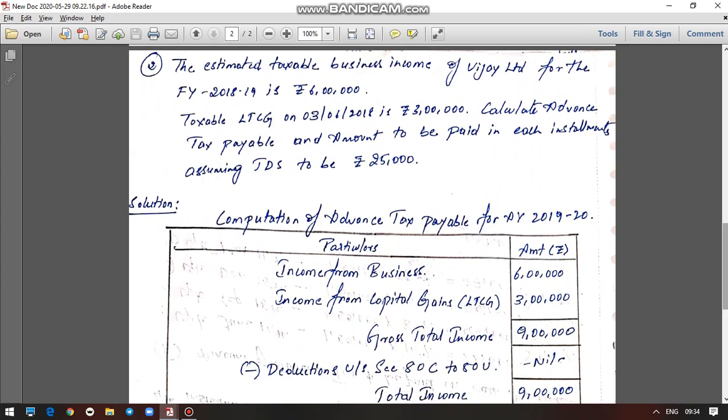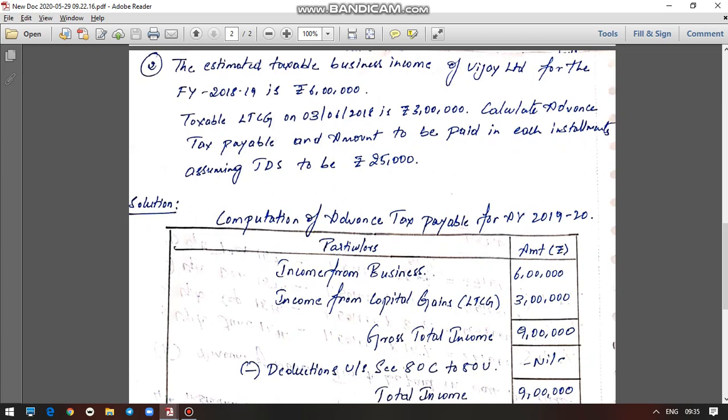Now in the second problem, they have given the estimated taxable business income of Vijay Limited for the financial year 2018-19 as 6 lakh rupees. Vijay Limited means this is also a corporate assessee, not an individual assessee. Again, in the previous year they earned a taxable income from business of 6 lakh rupees, and they have also given taxable long-term capital gains of 3 lakh rupees. That means in the previous year they also have income from long-term capital gains.